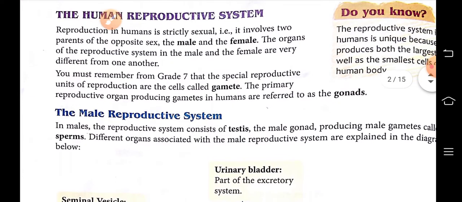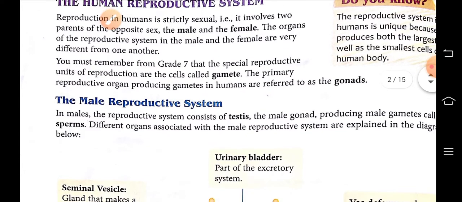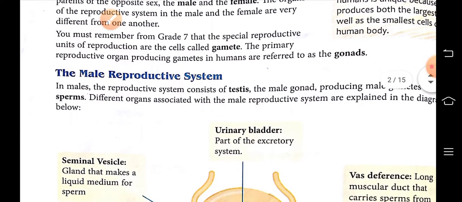That means male reproductive cell and female reproductive cell. The primary reproductive organs producing gametes in humans are referred to as the gonads. The organ which produces gametes is known as gonads. So, the difference is clear to all of you. Gametes are sexual reproductive cells and gonads are the organs which produce gametes.